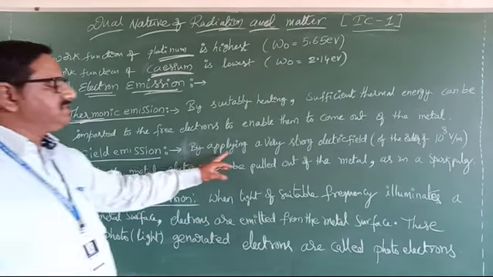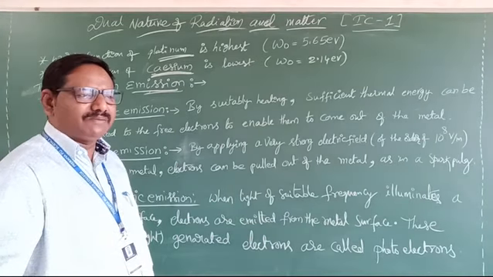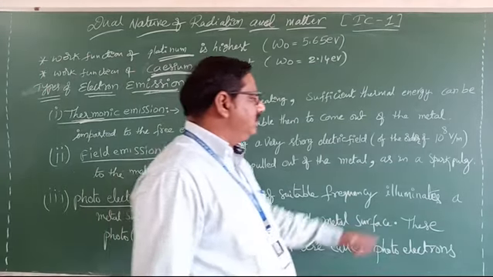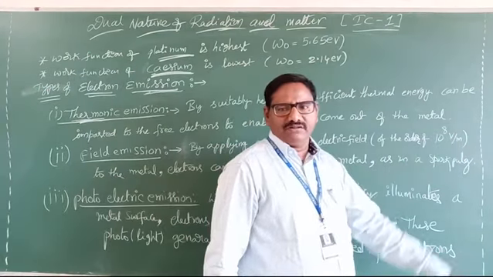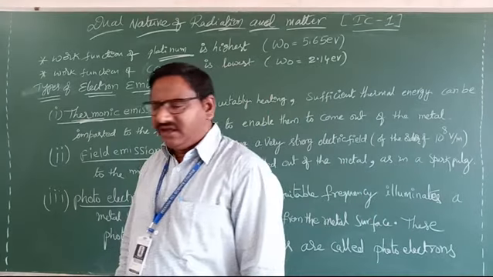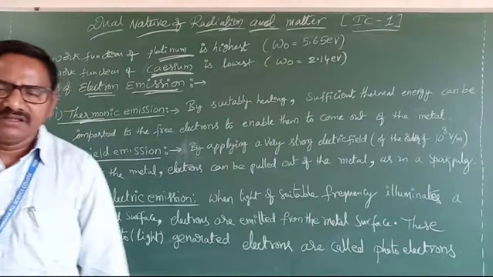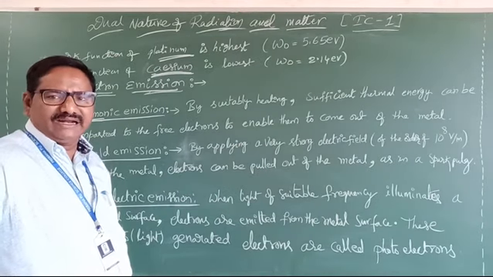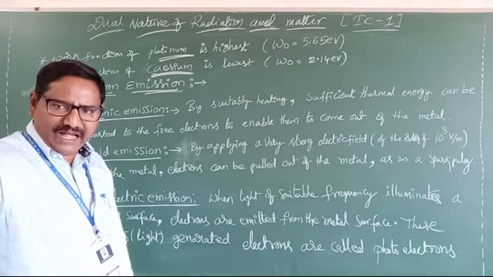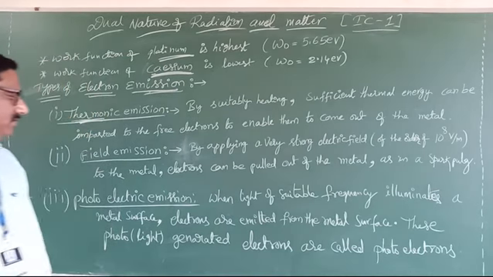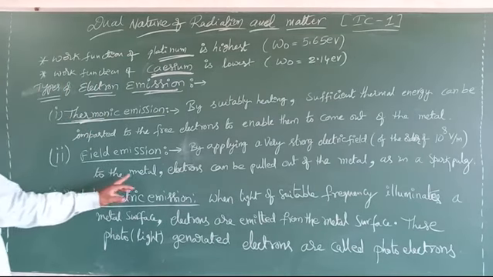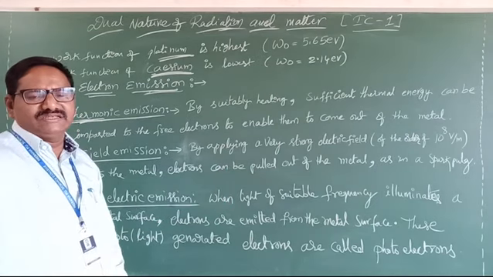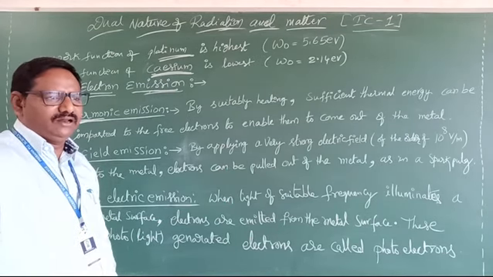By applying a very strong electric field, how strong? Approximately 10 power 8 volt per meter. If that strong an electric field is applied, the electrons can be pulled out of the metal.